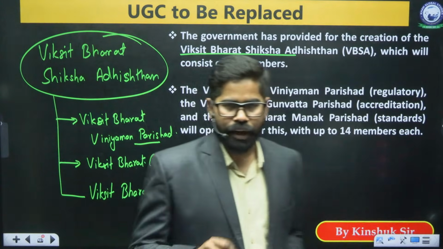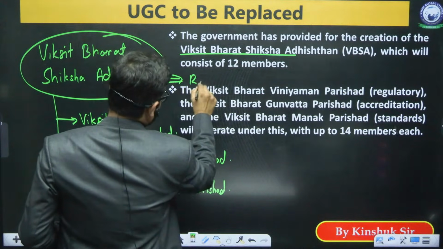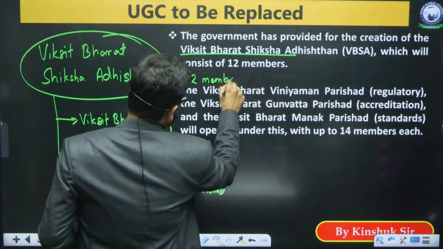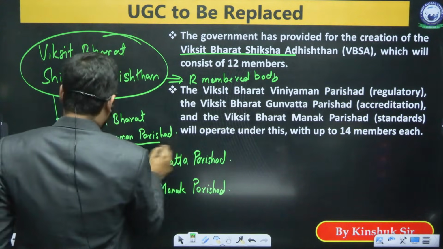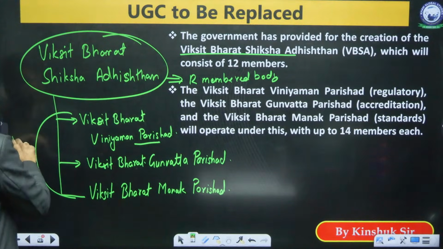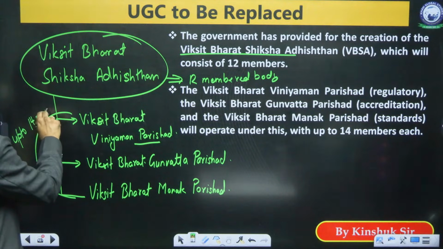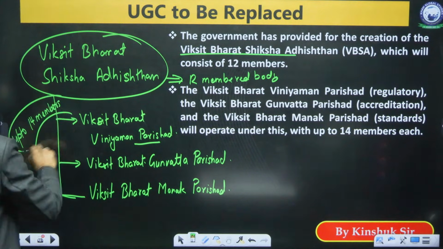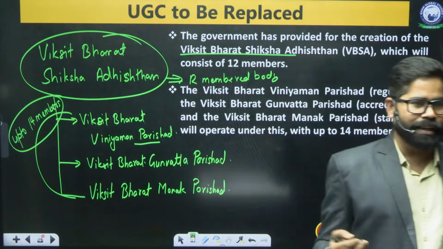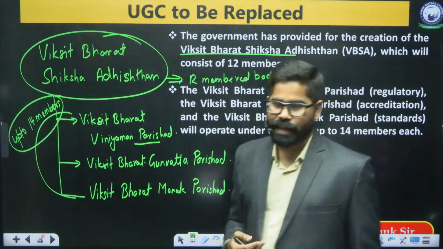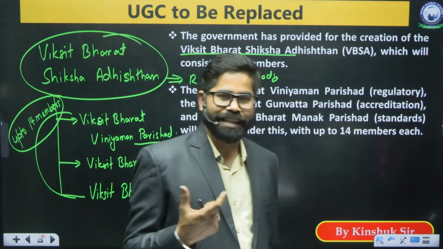Now you will find that this is going to be a 12-member body, and they can have up to 14 members. At the same time, the University Grants Commission had the role of giving grants to the universities and colleges.